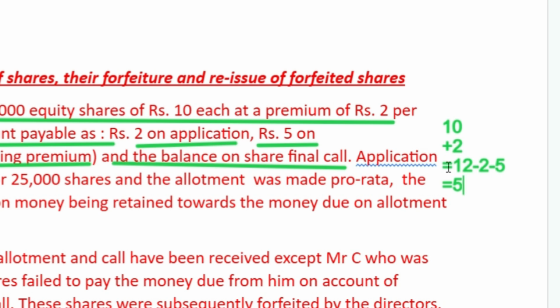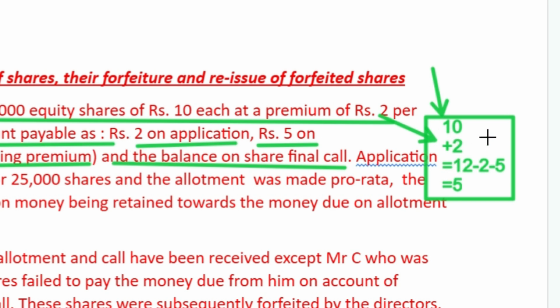So this is your final call money, 5. ₹10 is the face value of the shares and ₹2 is the premium, so 10 plus 2 is 12 rupees. Now the total value of the share becomes 12, and out of 12 rupees, 2 rupees is payable on application, so minus 2 rupees. Minus the application money and allotment money, the balance is the share final call money. This is the way you calculate it.